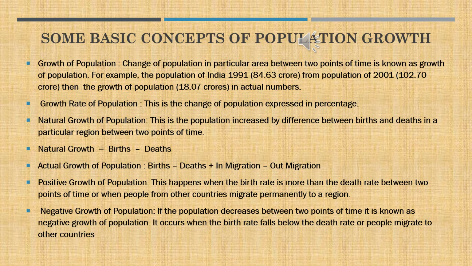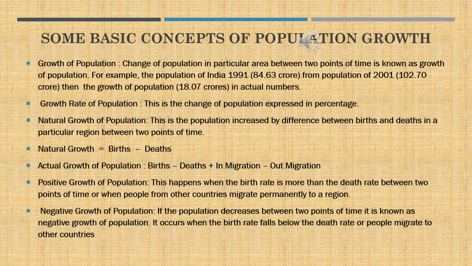For example, the population of India in 1991 was 84.63 crores. The population in 2001 is 102.70 crores. And then the growth of population is about 18.07 crores in actual numbers.